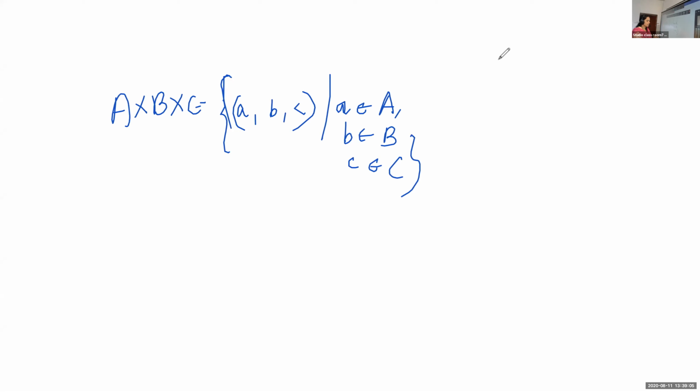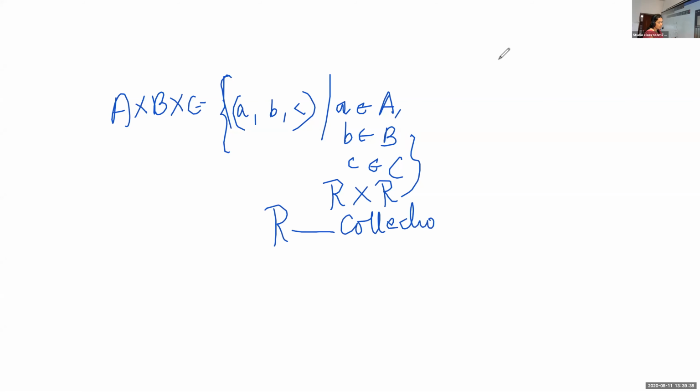Now listen, we have learned about two-dimensional geometry, R cross R. What does R stand for? R is the collection of all real numbers.